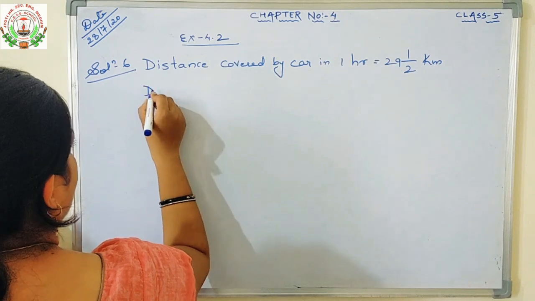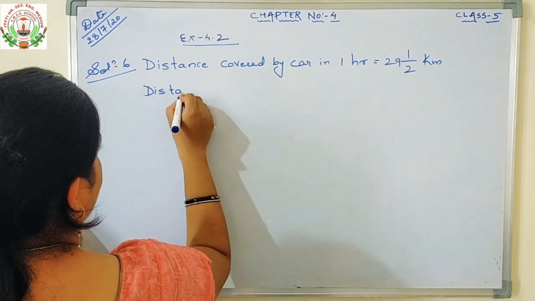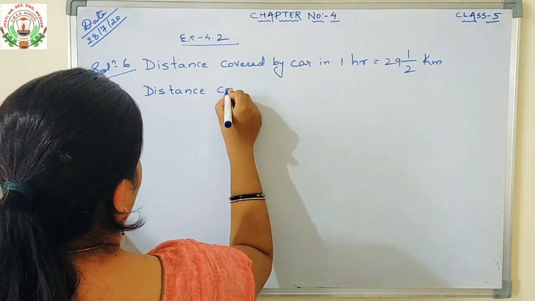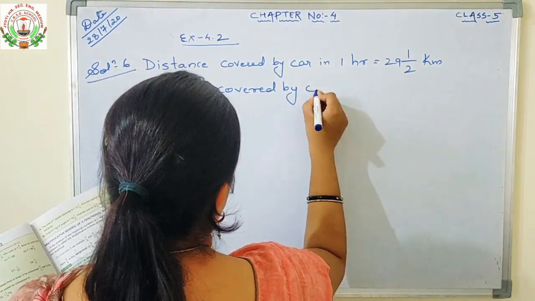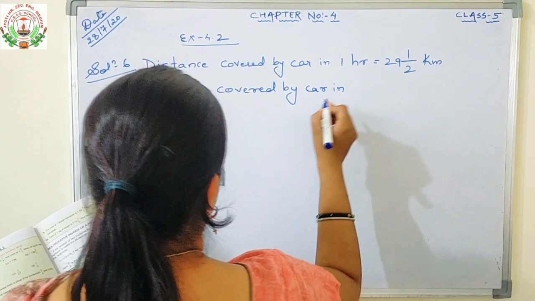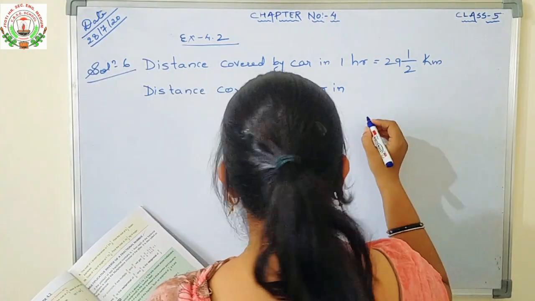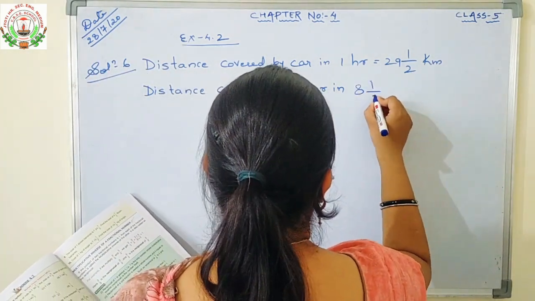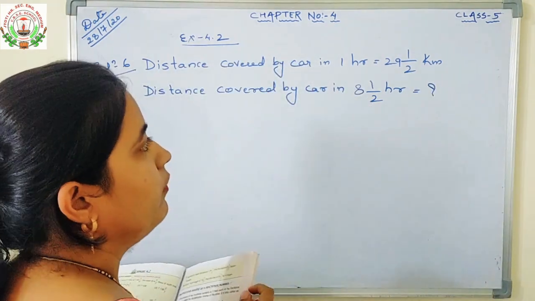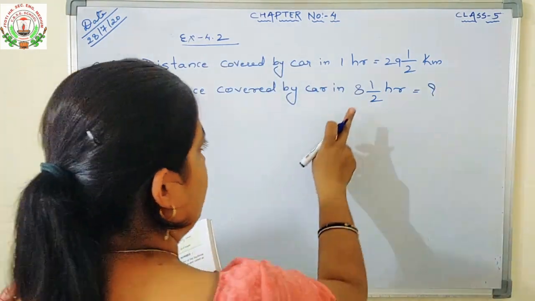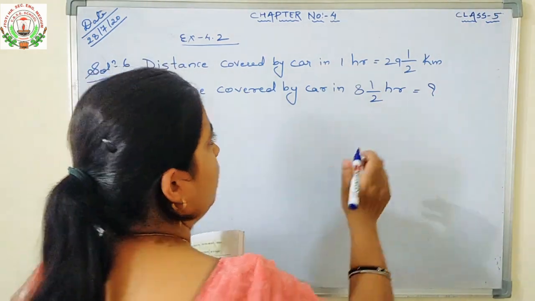Distance covered by car in 8 1/2 hour. This you have to find it out. So how we will find? First we will convert the mixed fraction into normal fraction, then we will solve it out.